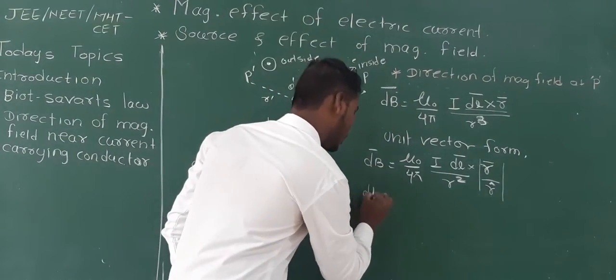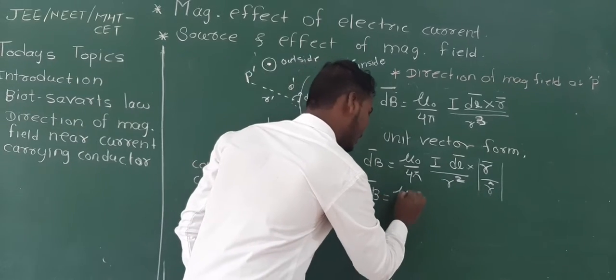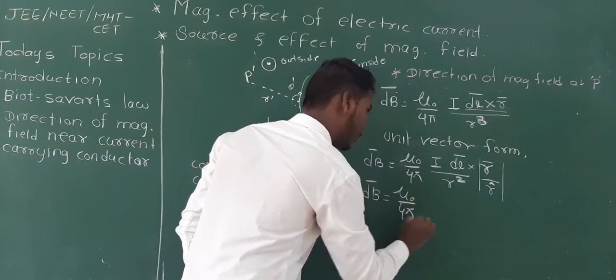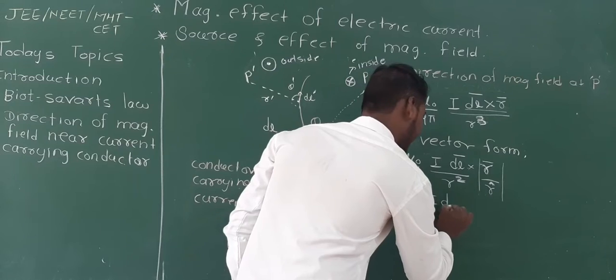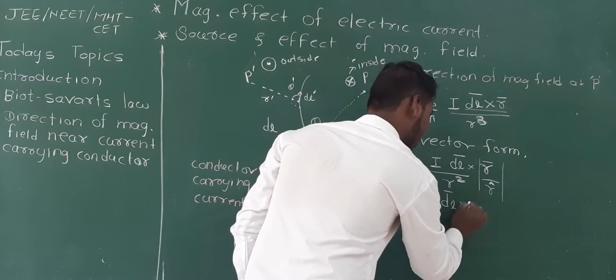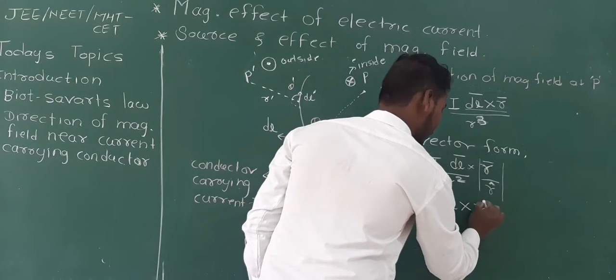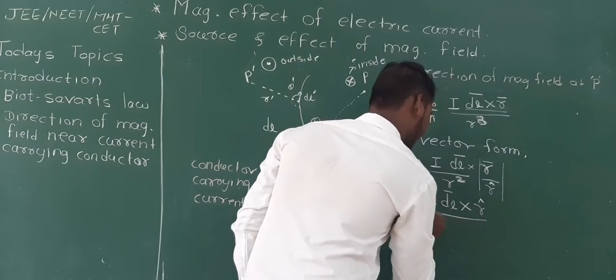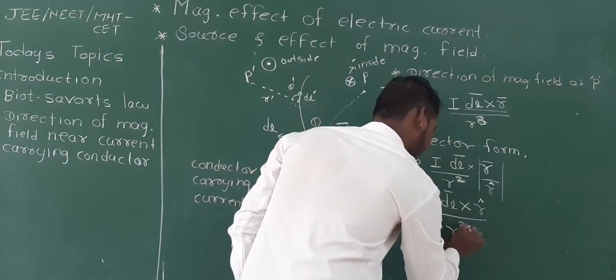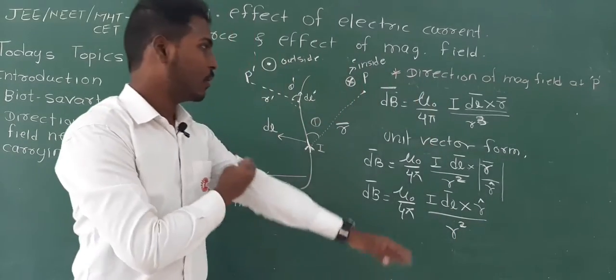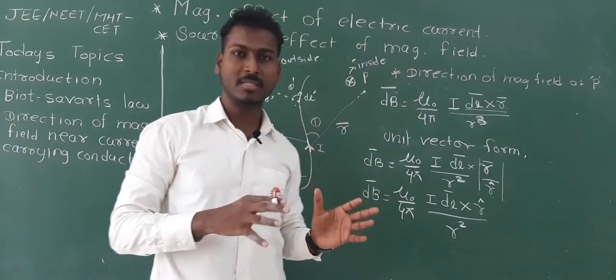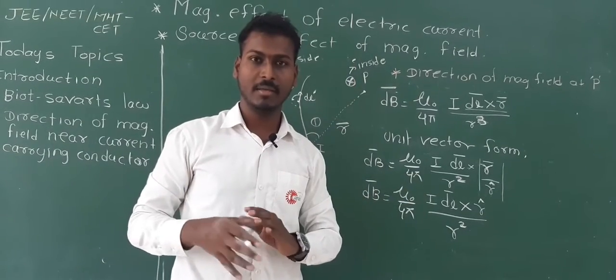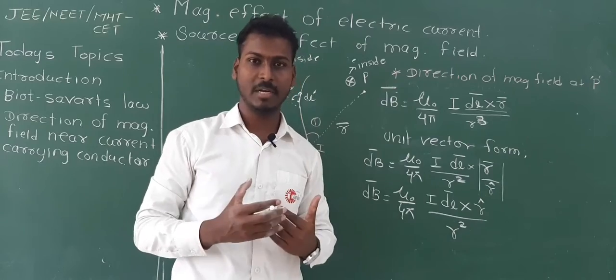You can also expand it as dB bar is nothing but mu 0 upon 4 pi I dl bar cross the vector divided by its magnitude, which is nothing but the unit vector, divided by r square. Okay, and this whole explanation is only experimental. This whole observation was experimental.